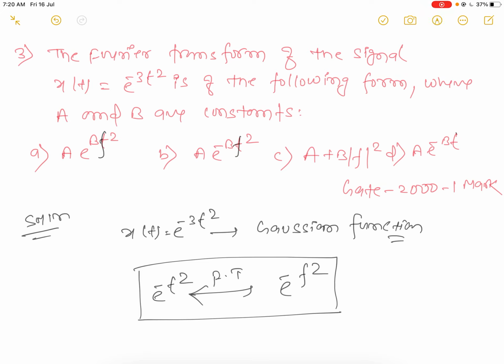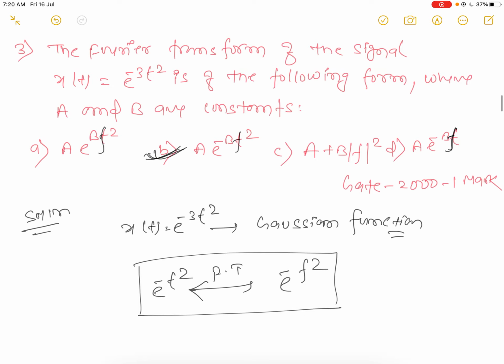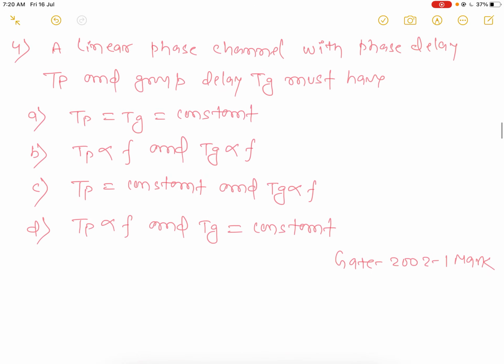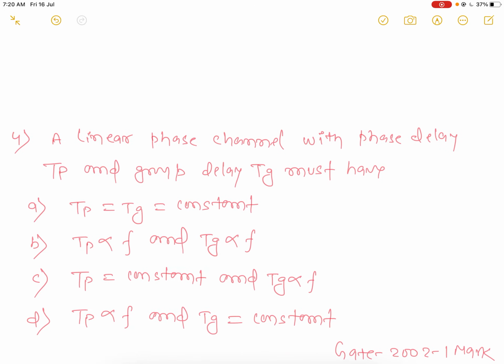Here the option will be f square. So option B will be the right answer, because here is e to power minus b f square. This question was asked in GATE 2000 for 1 mark. Very simple. Now next question is: a linear phase channel with phase delay TP and group delay TG must have.